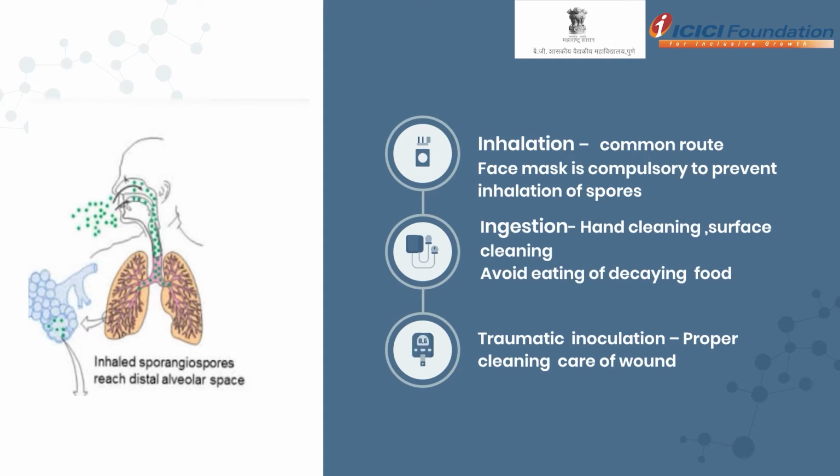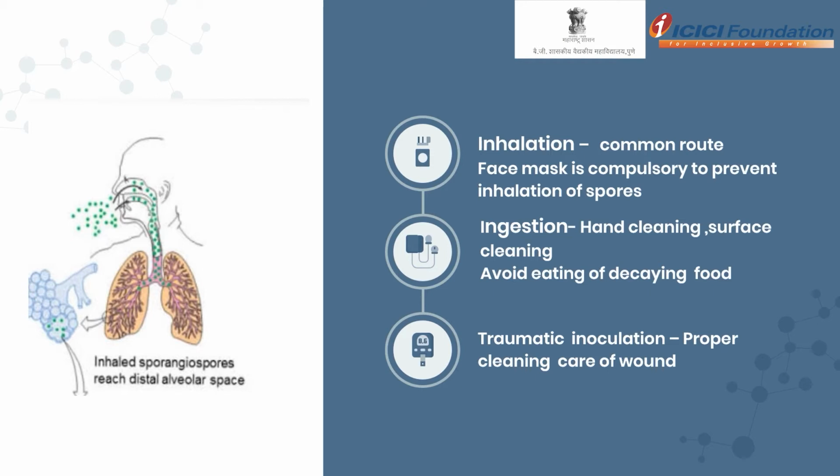So wearing face masks is mandatory to prevent inhalation of these spores, especially when we are in a risky area like a construction site or a crowded area. A face mask also prevents other types of infection, like bacterial and viral infections, and these fungal infections. The second route is ingestion.